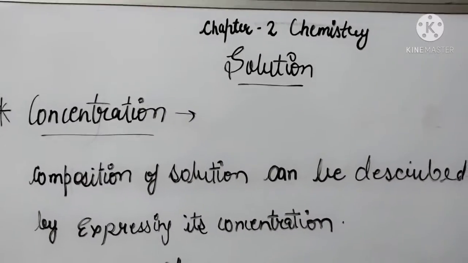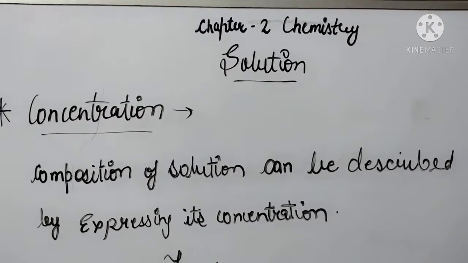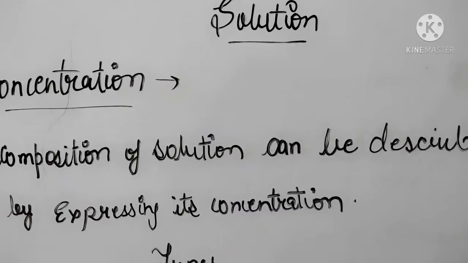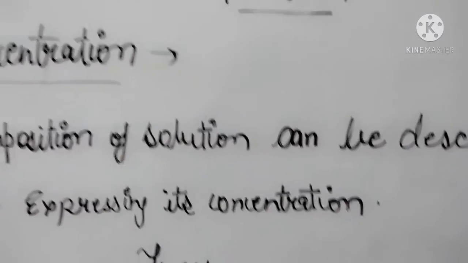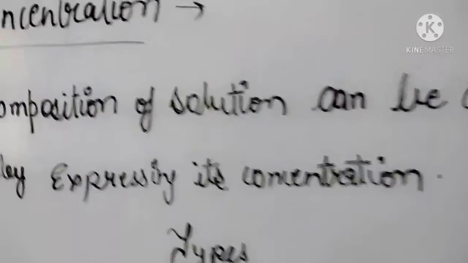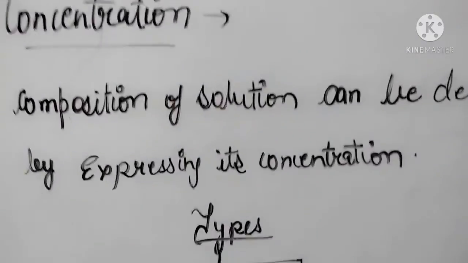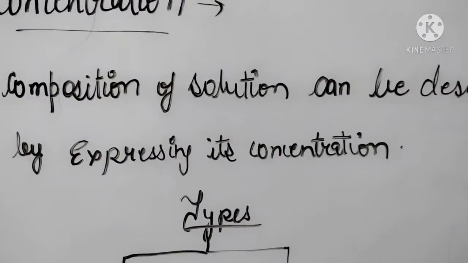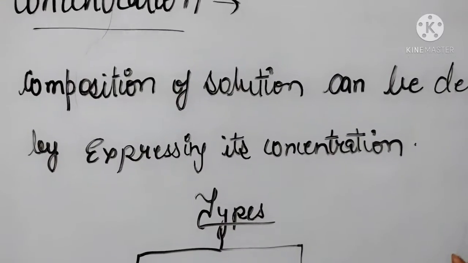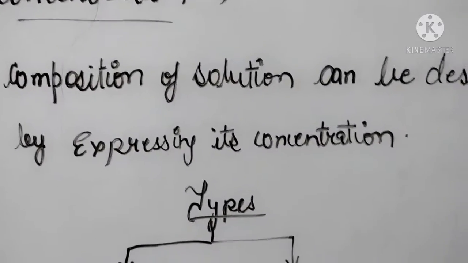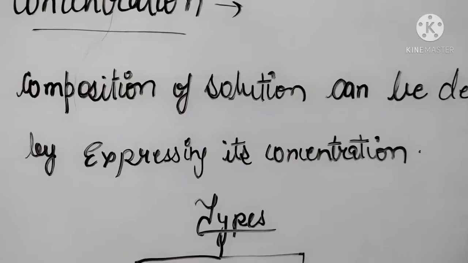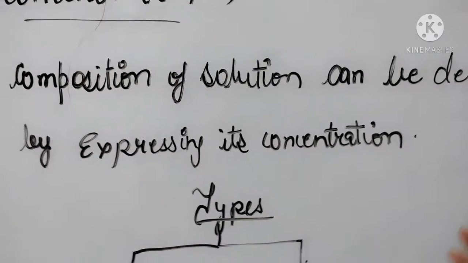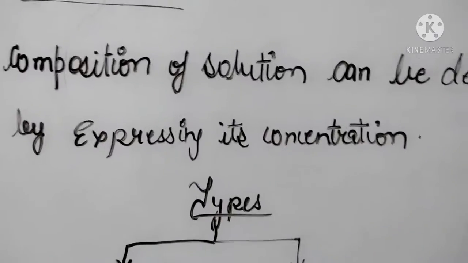Composition of solution can be described by expressing its concentration. It means the amount of the solute and solvent in the solution is known as the concentration of the solution.